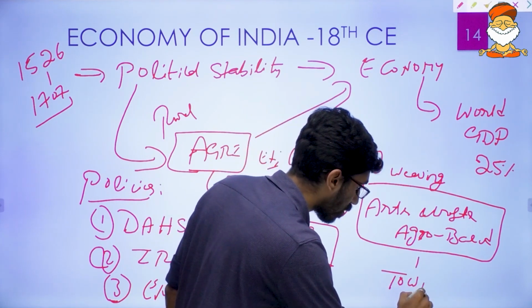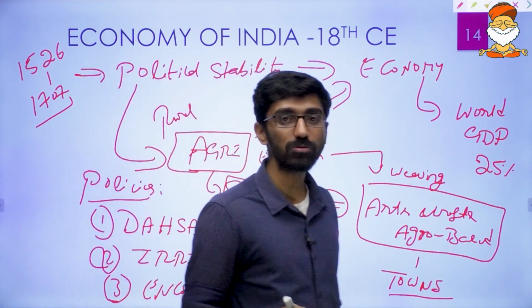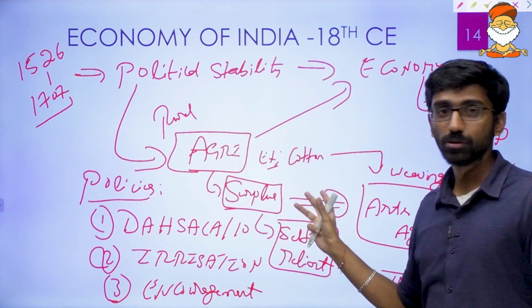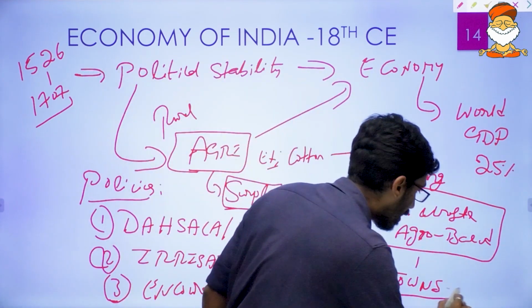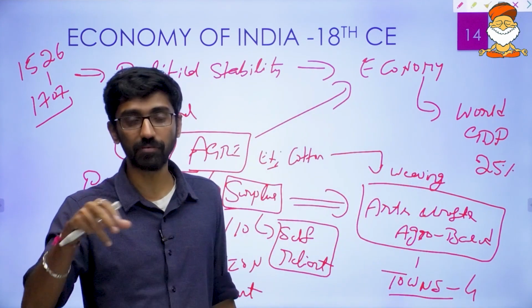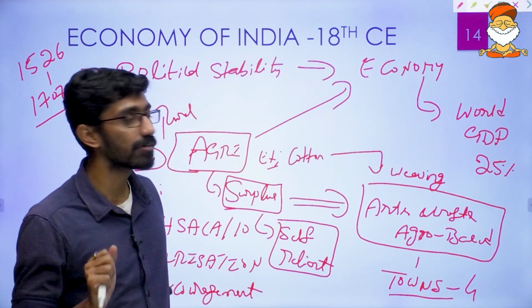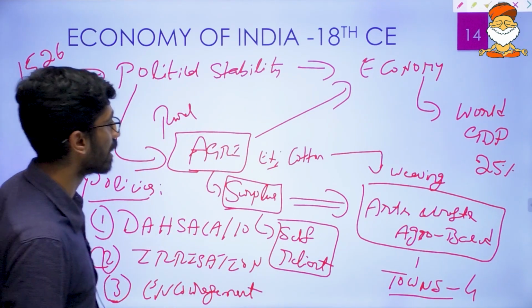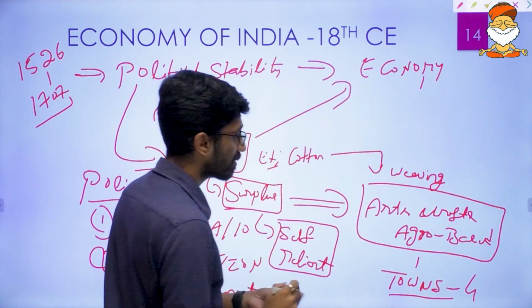There was a massive growth of towns in 15th and 16th century India because of the growth of agriculture. And these towns can be classified into 4 different types. The overall town development that was happening under the Mughal state system can be classified into 4 different types of towns.